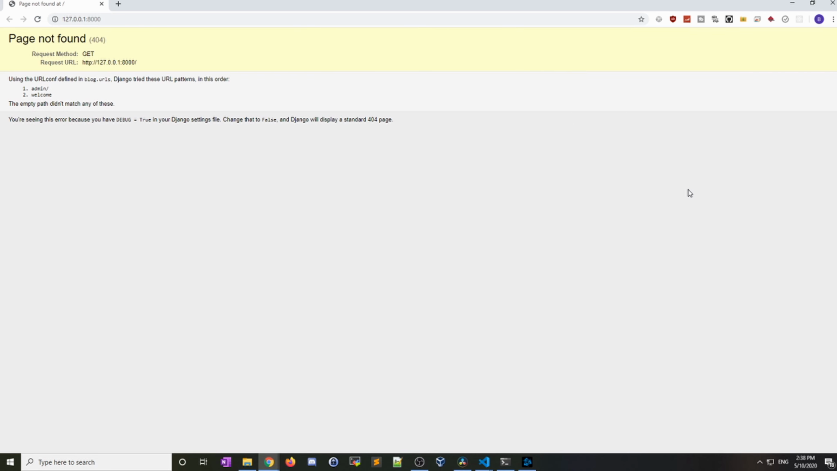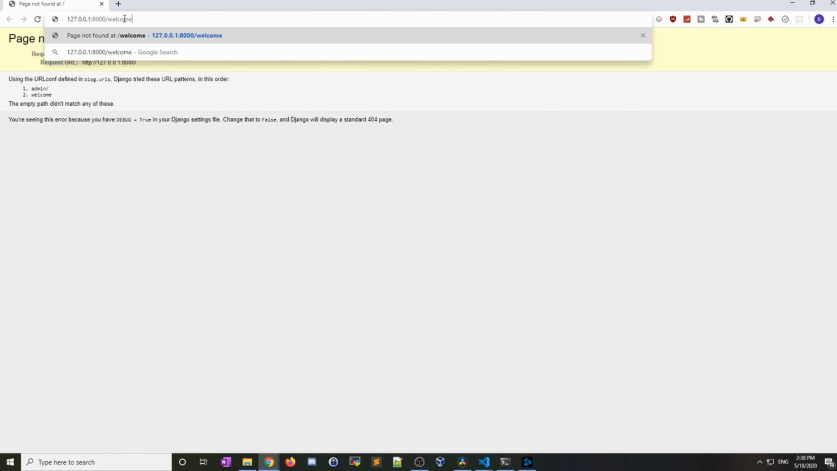And the reason it can't find a page is because it's expecting one of these two URL patterns. It's expecting either admin or welcome in there. So let's go ahead and add welcome to our URL and hit enter. And there you can see it's rendering the HTML that we put in there of hello world.